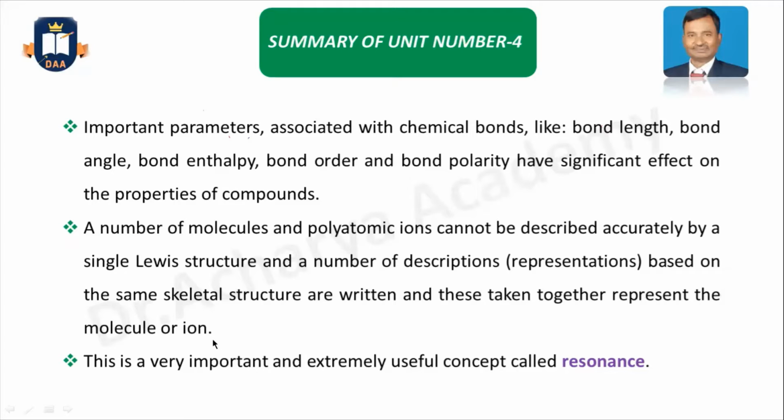That means you will be unable to describe the molecule by any single structure; you have to consider some skeleton structures together.